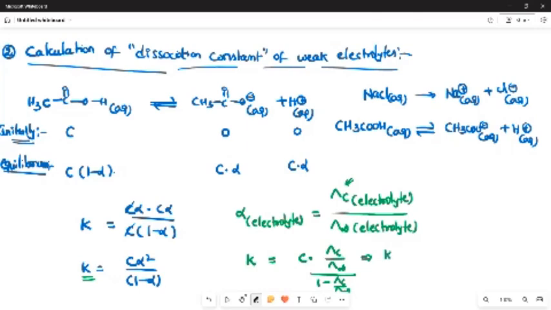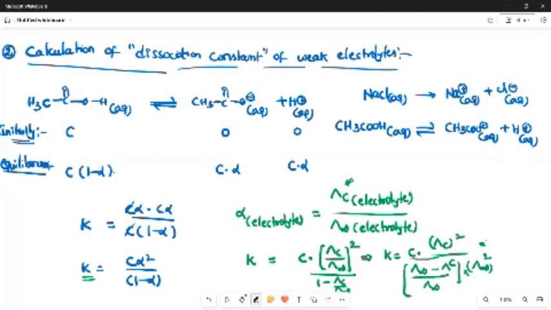That implies K equals C into lambda C square divided by lambda infinity minus lambda C divided by lambda infinity, into lambda infinity square.